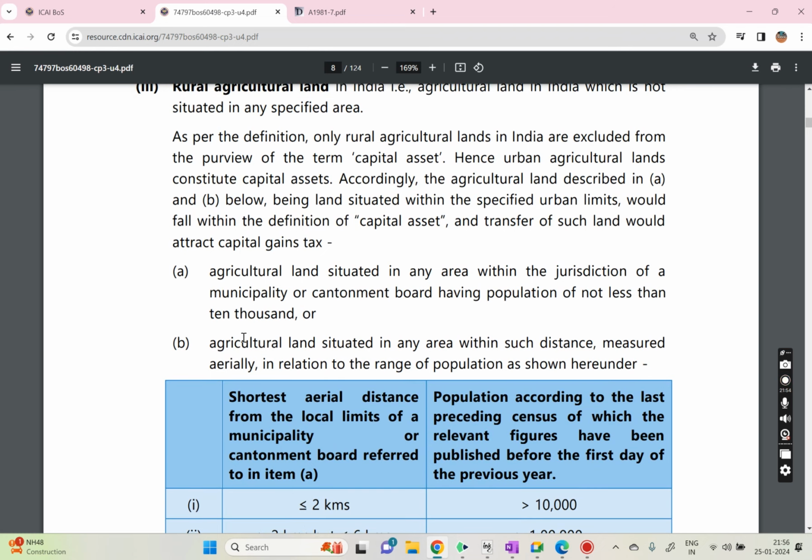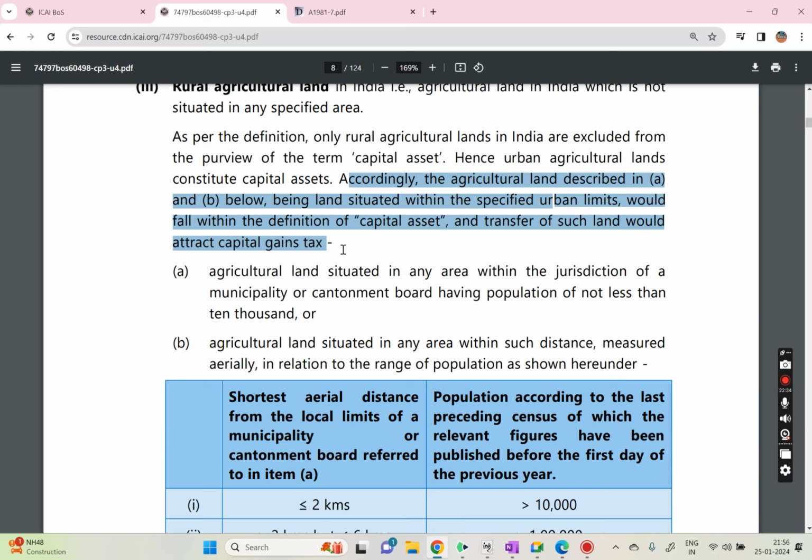Again, read this part. Urban agriculture land will be considered as a capital asset. Accordingly, the agriculture land described in A and B below, that means A is this one, B is this, being a land situated within specified urban limits, would fall within the definition of capital asset, and then transfer of such land would attract the capital gains tax.